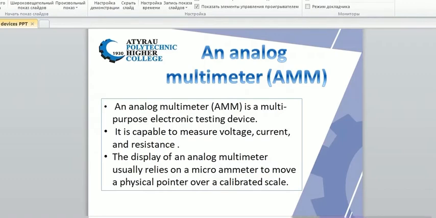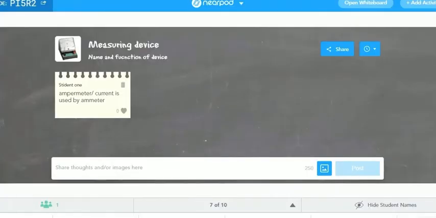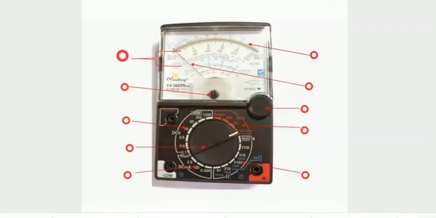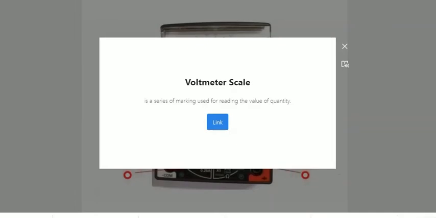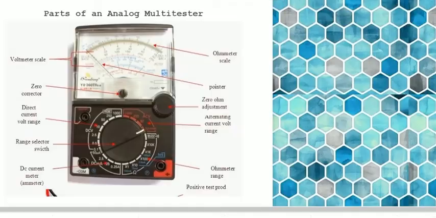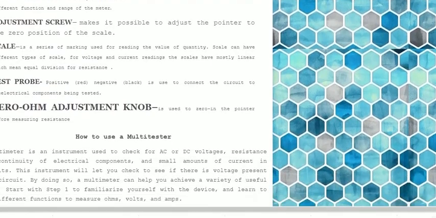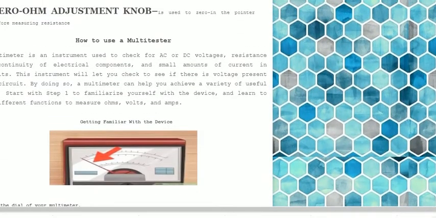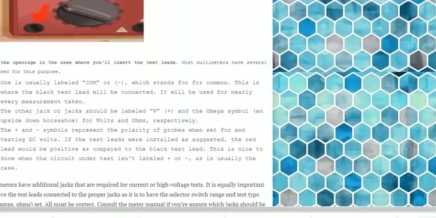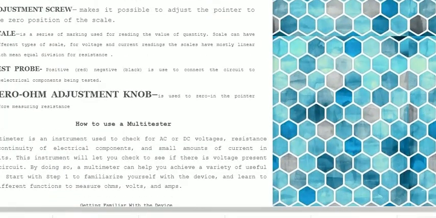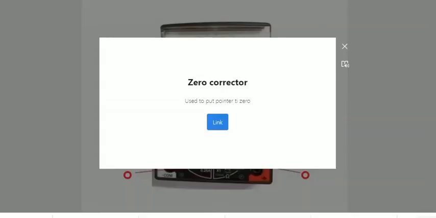And now let's talk about each part of the analog multimeter. So let's start from the left side. The first one is the voltmeter scale, a series of markings used for reading the value of the quantity. If you press this link, you can see all of the parts of the multimeter, their functions, and how we can use the multimeter. The full description is on this website. Okay, let's continue. Next one is the zero corrector, used to put the pointer to zero.